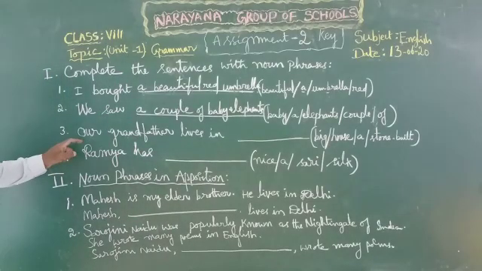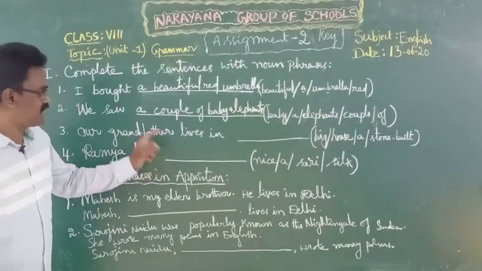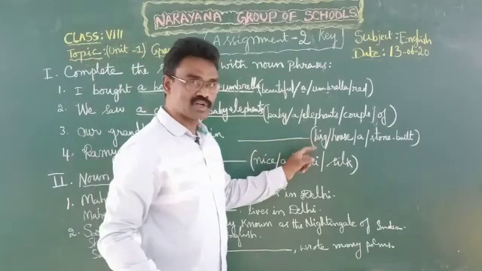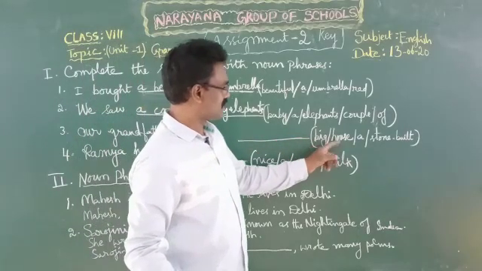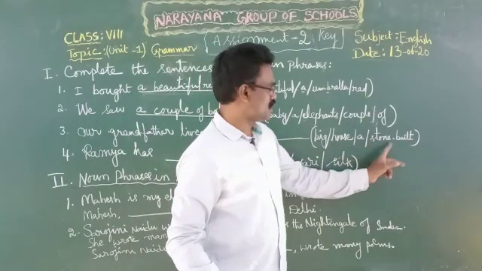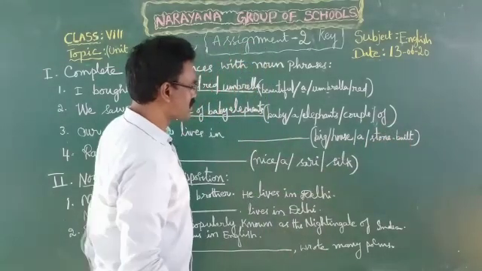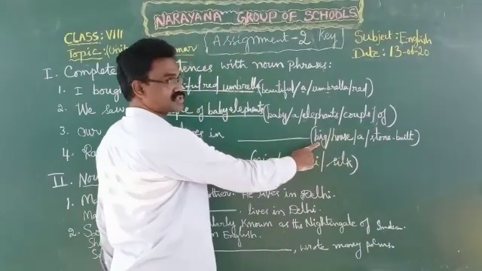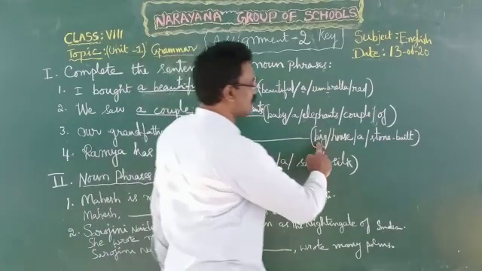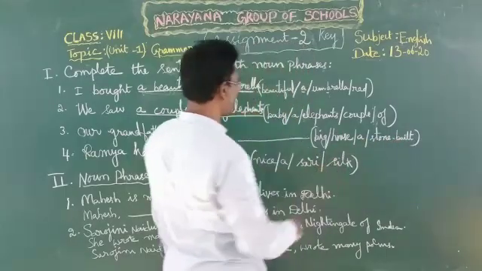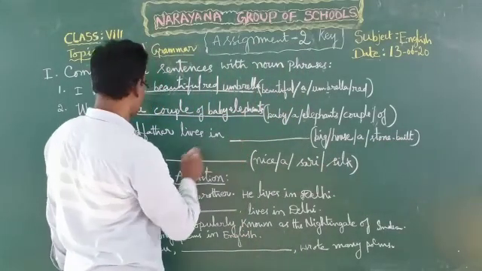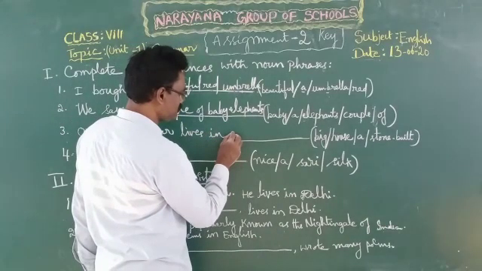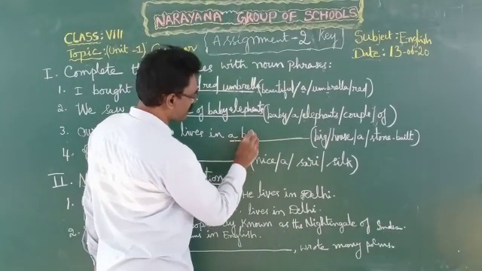Now let us see third one. Our grandfather lives in dash. Here words given in brackets: big, house, a, stone built. Now we should select first from these given ones. Size we should write first, after that material. Now the answer for this one is, our grandfather lives in a big stone built house.